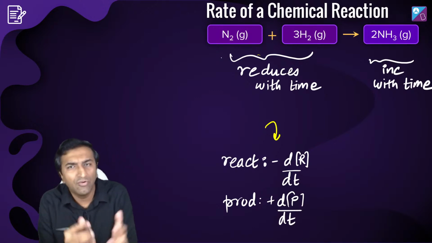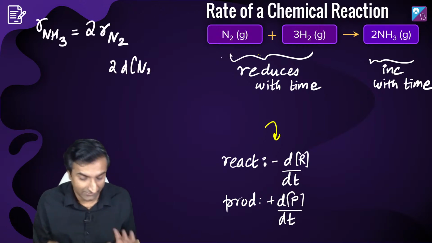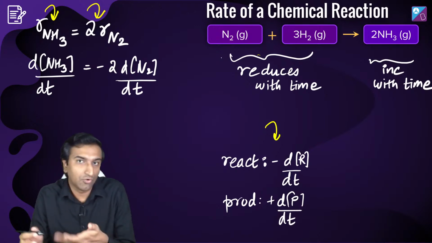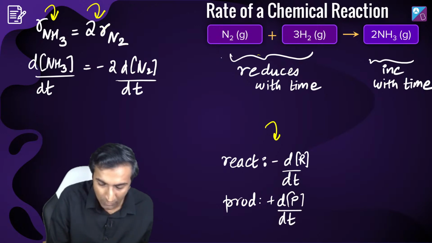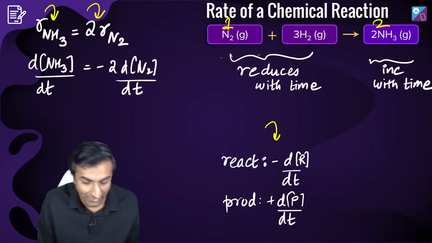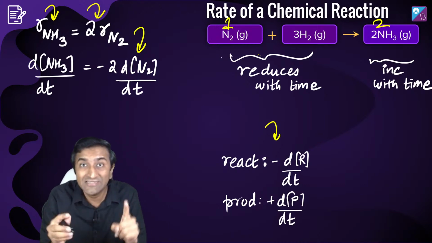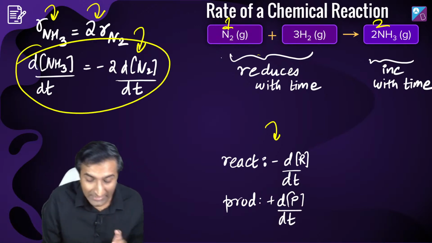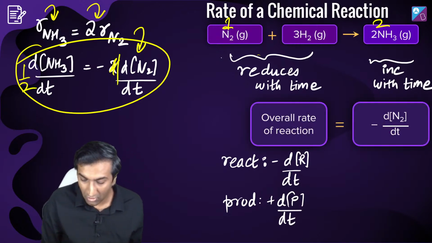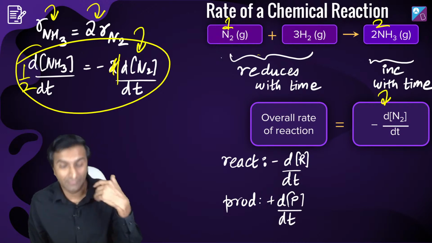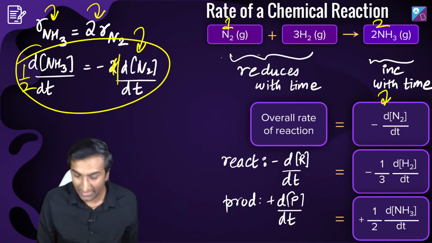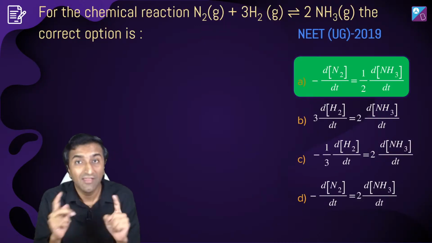Now, but how do we figure out this number business? Look, in this case, you can clearly see that the rate of formation of NH3 is twice the rate of N2 being consumed. Okay, how? Because of the reaction stoichiometry, 1:2, meaning if 1 mole of N2 is consumed, then 2 moles of NH3 will be formed. So I can write down this equation. This is the derivation. I'm doing a bit of theory with you as well. This is how you get to this: the 1/2 goes to the other side and the 1 comes here. Okay. So an overall rate you can write with respect to the rate at which N2 disappears. That's why I took the 1/2 to the other side. And then you get the others also. Don't forget the negative sign, don't forget the positive sign. The answer is A. Great job everybody.